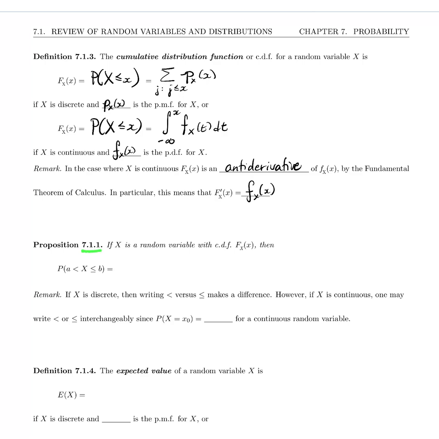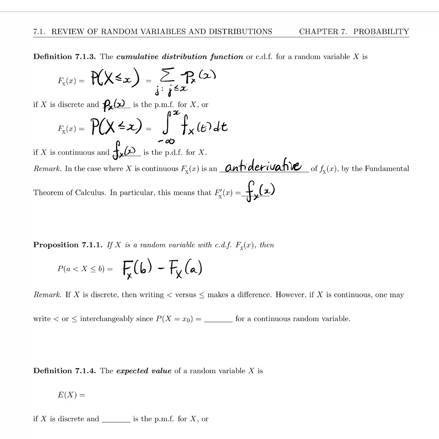Proposition 7.1.1. If X is a random variable with cumulative distribution function F sub X of x, then the probability that a is less than X is less than or equal to b, which again means that the random variable capital X takes values between a excluded and b included, is calculable with the cumulative distribution function as F sub X of b minus F sub X of a. And that is true whether X is discrete or continuous.